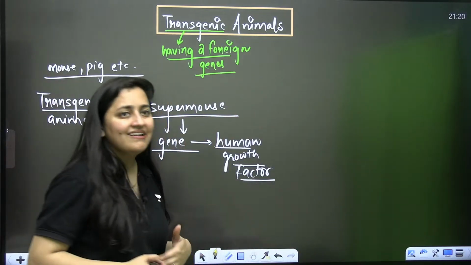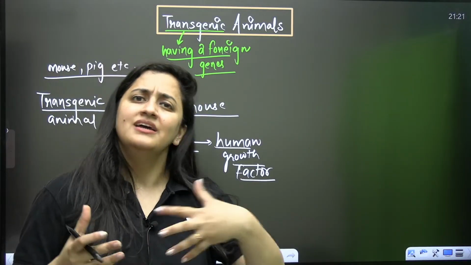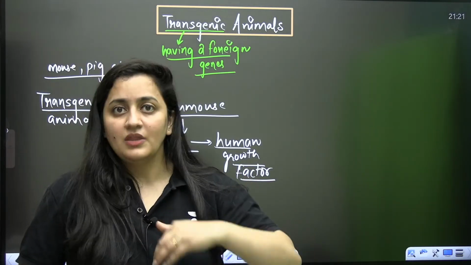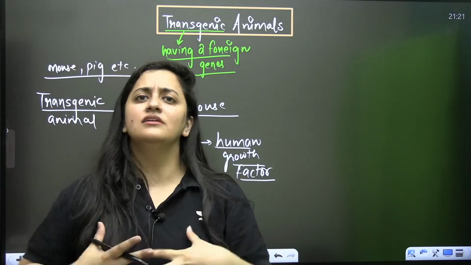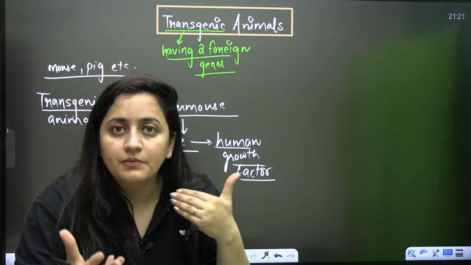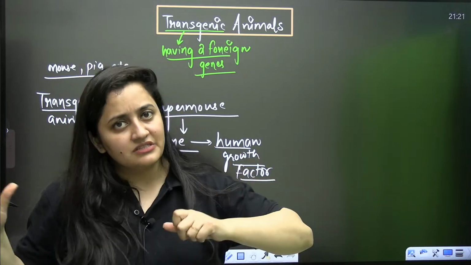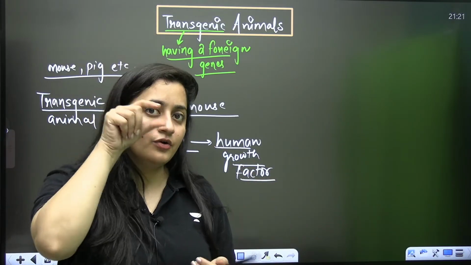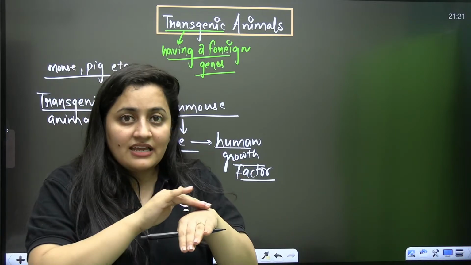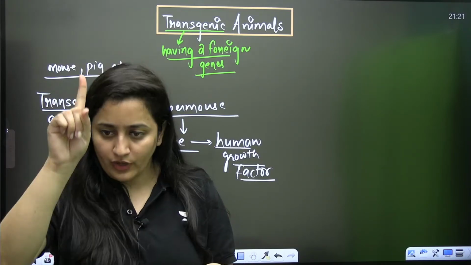So if I talk about the transgenic animals, how are they beneficial? How can they help? It's very simple, students. We can use such animals for the study of a disease. Let's say there is a disease, and scientists don't know the life cycle of a particular microbe or pathogen. They don't know how that disease is affecting, whether it is affecting the liver first, this first, that first. In that case, if it is a microbe, they can introduce it in such transgenic animals. Then they can study the pattern of that disease, how that disease is growing, one way.